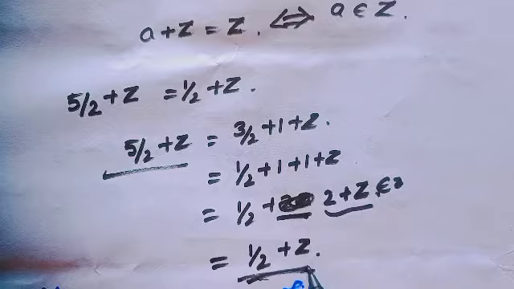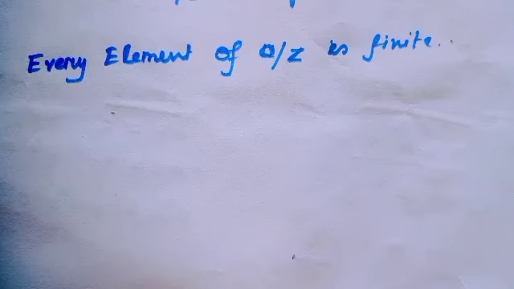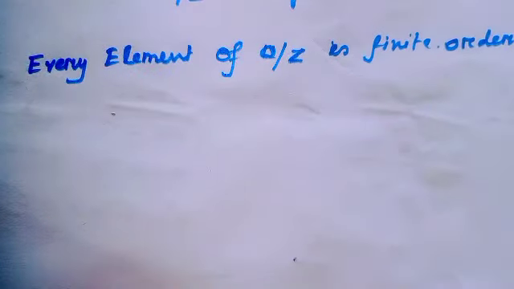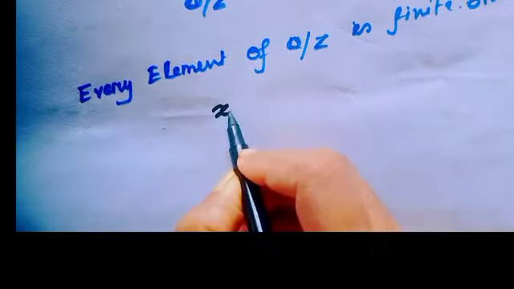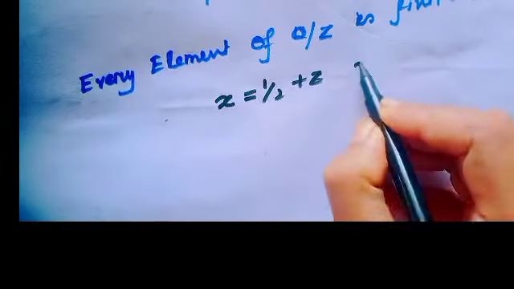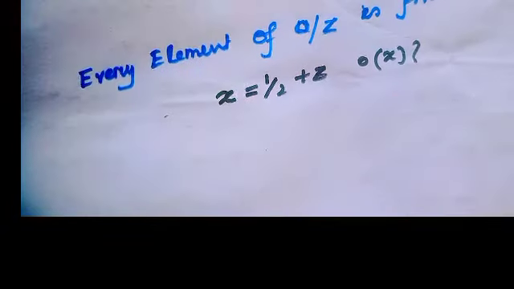Are you getting? I will show that every element of Q mod Z is of finite order even though the order of the group is infinite. If we consider x equal to half plus Z, then what would be the order of x? Just think.